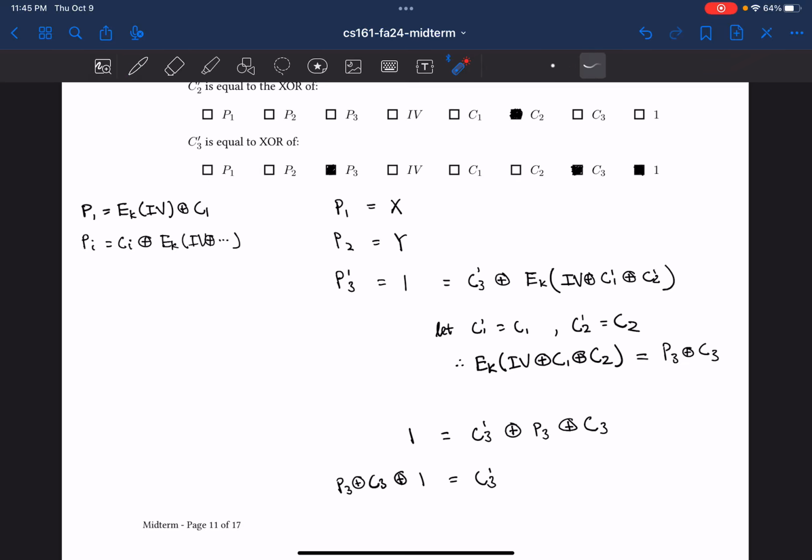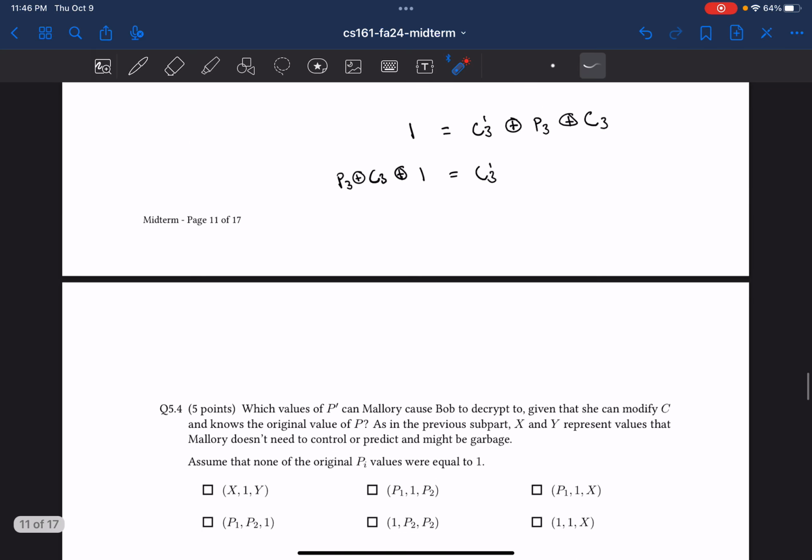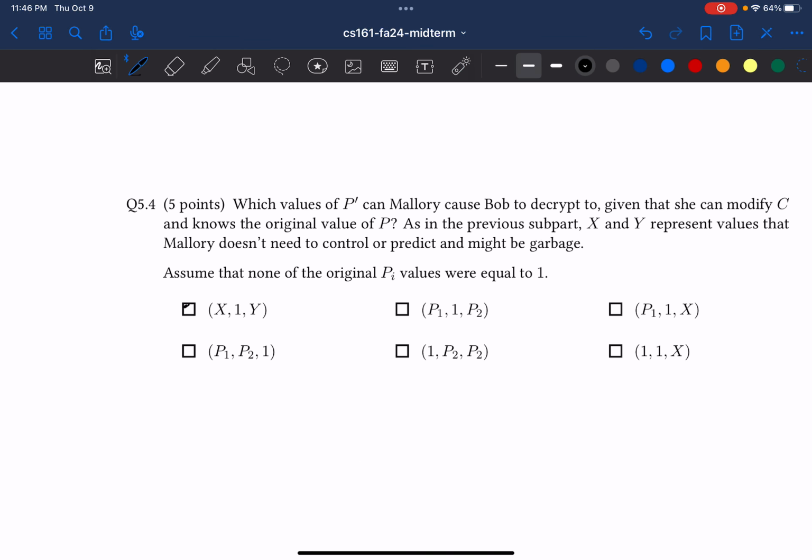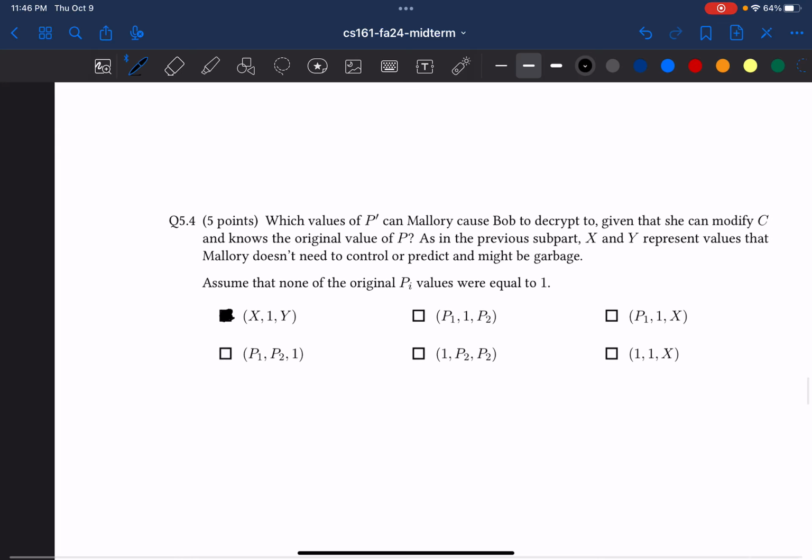And so we can use the same idea to modify the output value of P2. In fact, we can make P2 equal to 1 if we just make a small change in this approach. And so we can immediately choose this value here as an answer choice.